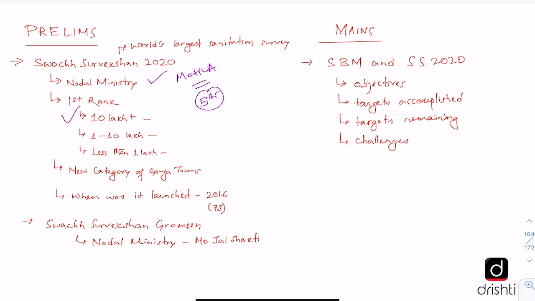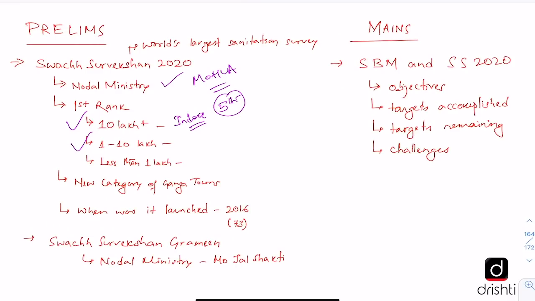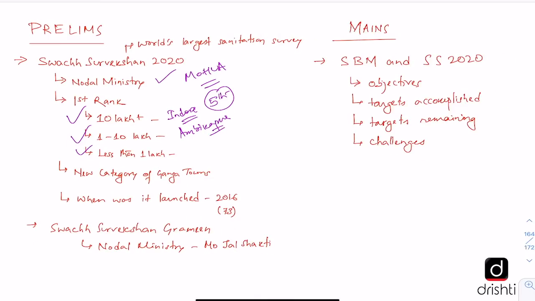For 10 lakh plus population, Indore is ranking at number 1. For cities having population between 1 to 10 lakhs, Ambikapur in Chhattisgarh is ranking at the top. And for cities having less than 1 lakh population, the top position goes to Karad in Maharashtra. So this we should be clear about.